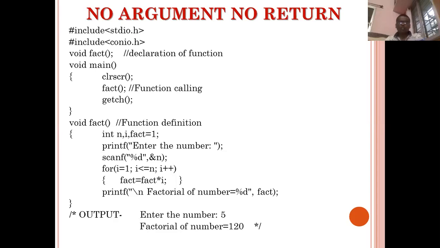And the logic to calculate the factorial of a given number, as you know, is just the product from 1 to that number. But if you see, here the main function has not passed any data to the user-defined function. That's why while declaring, defining and calling, the bracket in front of fact is empty. And another thing, the data type of this user-defined function is void.